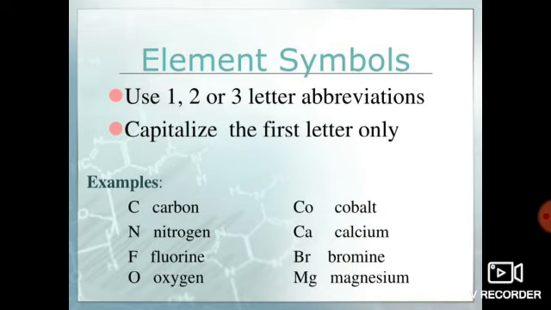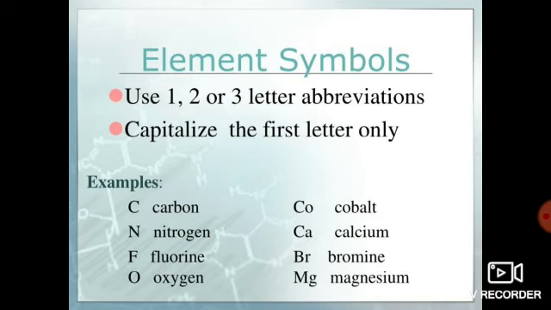The symbol of an element can be the first letter of the element. For example, carbon starts with C, so its symbol is capital C. Nitrogen, its symbol is capital N. Fluorine, its symbol is capital F. Or it can be the first alphabet and another alphabet, for example cobalt: first alphabet and second alphabet.